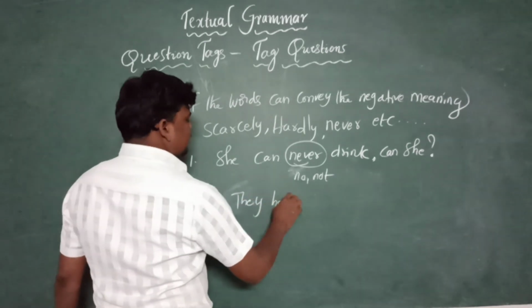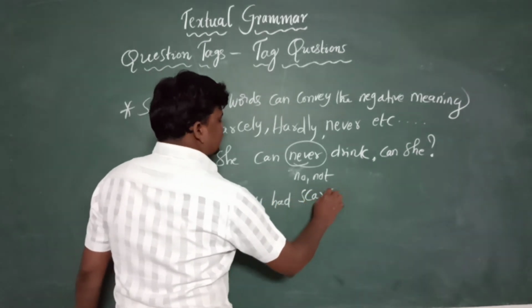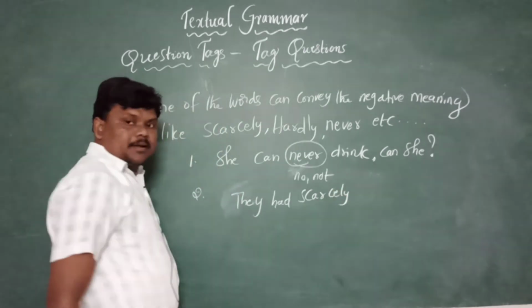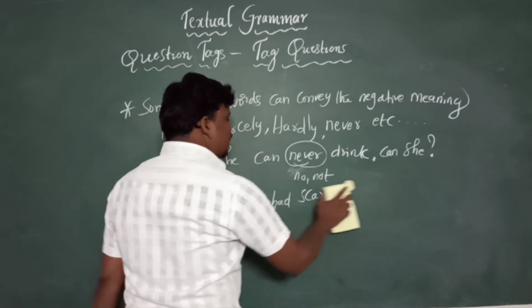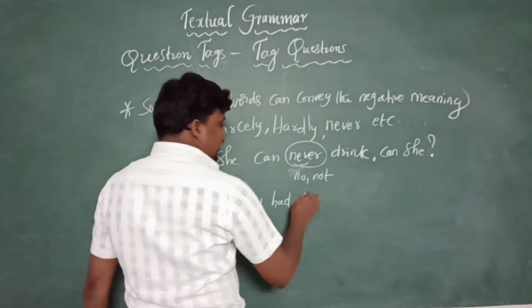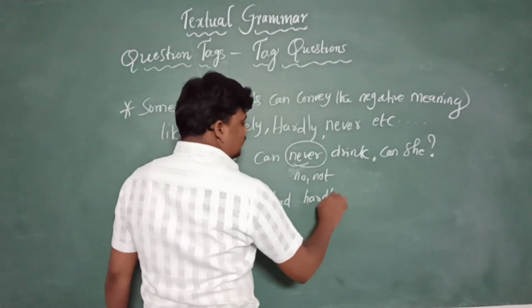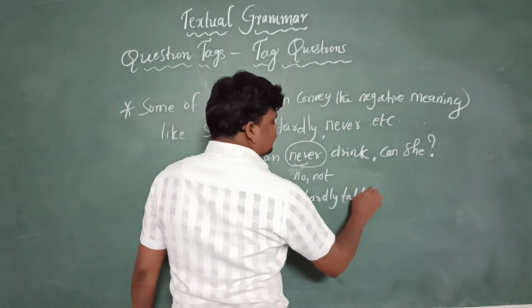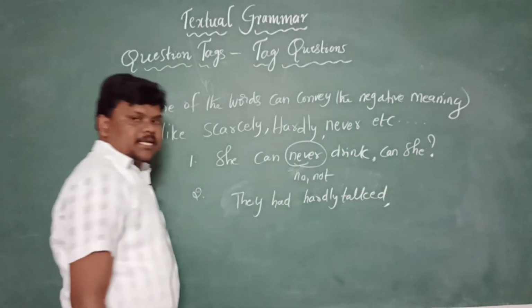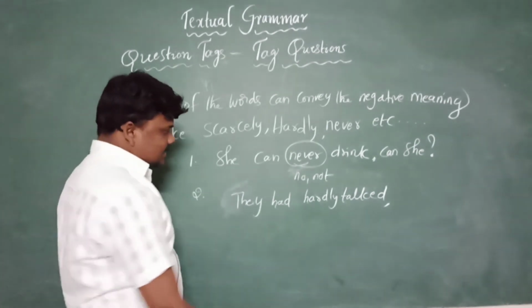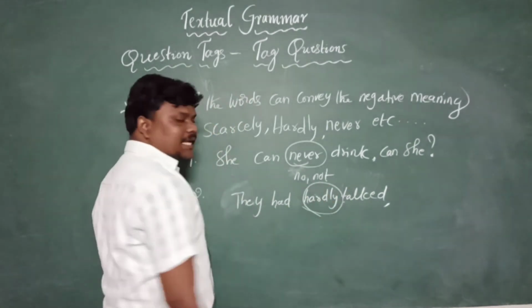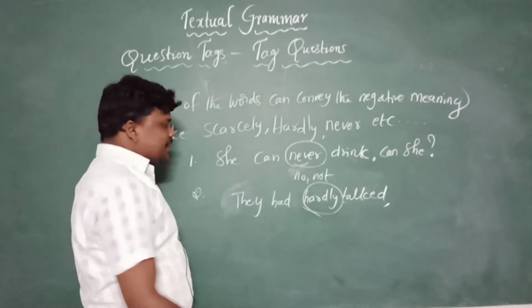One more example. They had scarcely talked, or they had hardly talked. See here, there is no negative word like no, never, not, but hardly conveys the negative meaning, which is no, never, not.